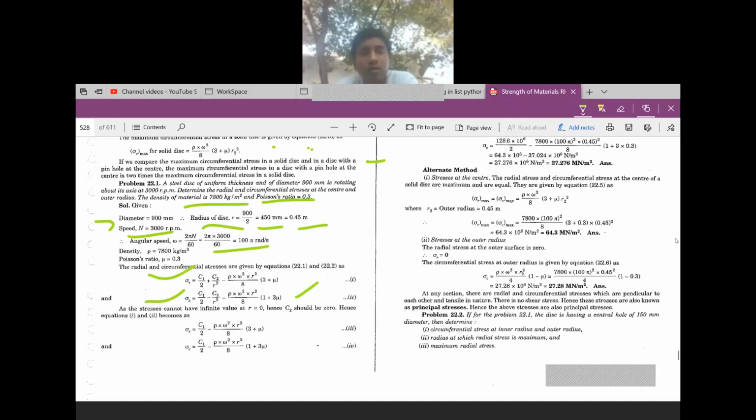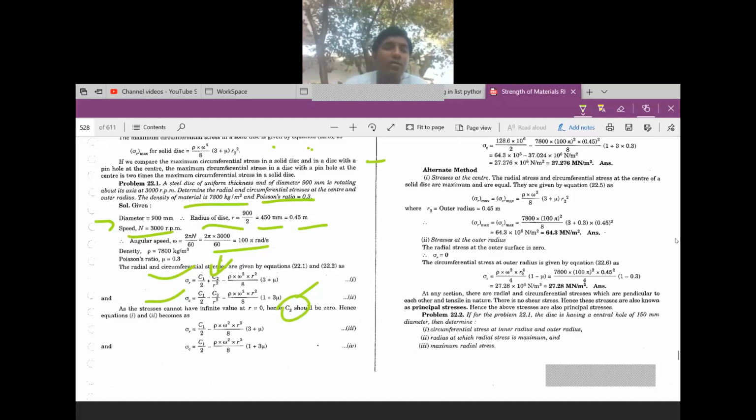When you consider r as 0, C2 by 0 is infinity, so this value cannot be infinity. So here we consider C2 as 0.